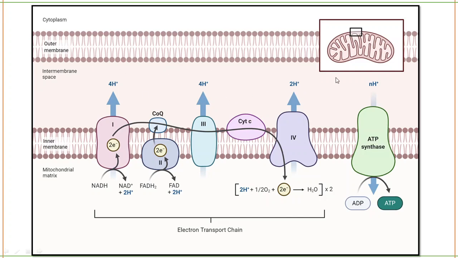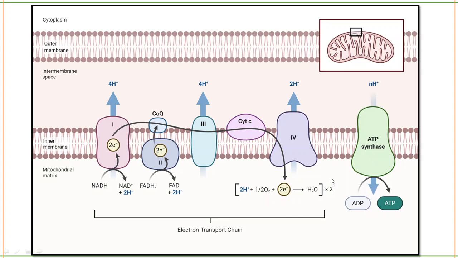Since so many H plus ions are pumped outside, it has disrupted the equilibrium. In order to maintain the equilibrium, what will happen? The next complex nearby is ATP synthase, which we can also call F0 F1 ATPase. It will pump the H plus back into the mitochondrial matrix. The H plus which is more in the intermembrane space will be pumped back into the matrix, and in this process ATP will be synthesized.